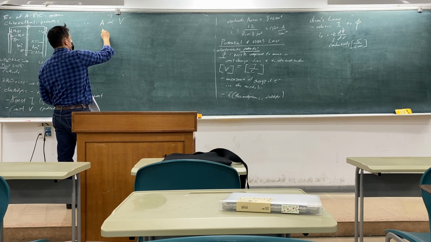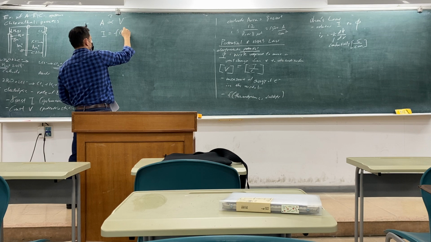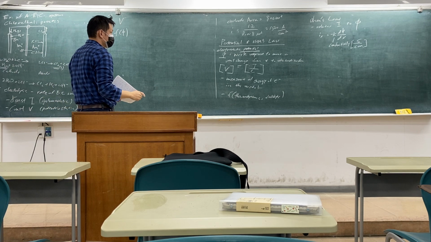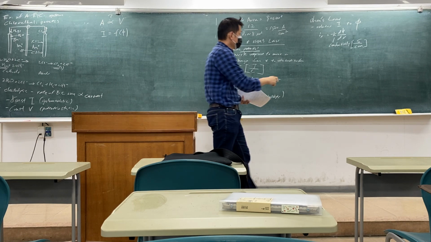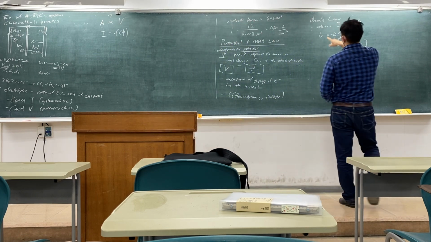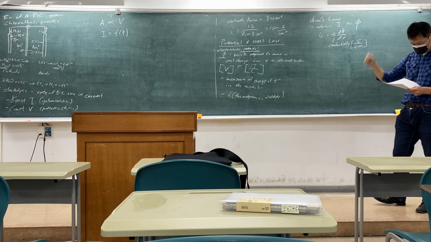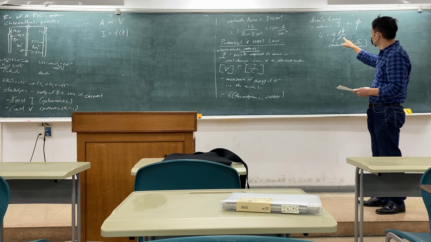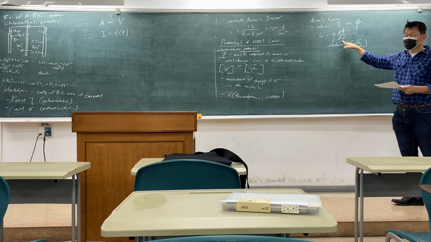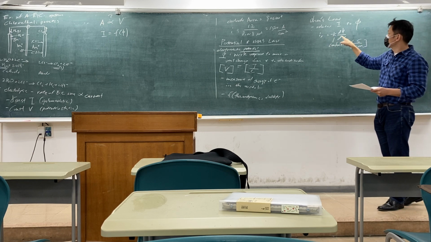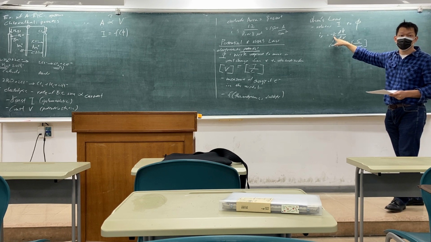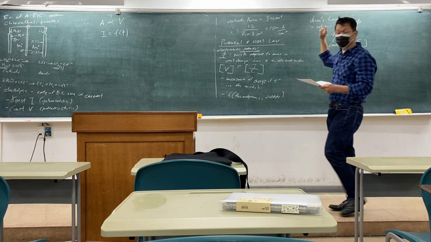So I is a function of voltage, and in this expression, Ohm's law, this is a linear function. I is a linear function of the potential, and that constant is the conductivity.